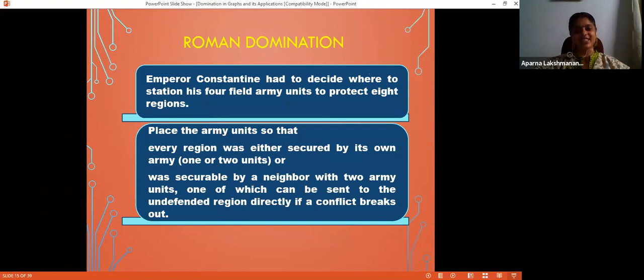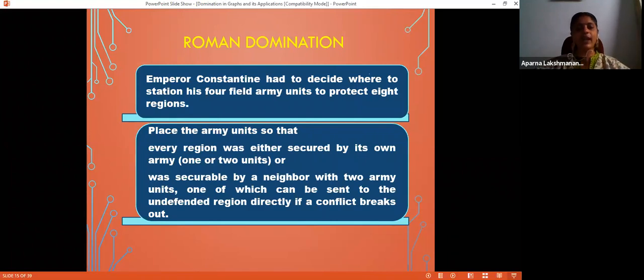Another variation of domination number is Roman domination. In fact, this parameter was motivated by war. During World War II, Emperor Constantine had to decide where to station his four field army units to protect eight regions. His strategy was to place army units so that every region was either secured by one of its army units or was securable by a neighbor with two army units.